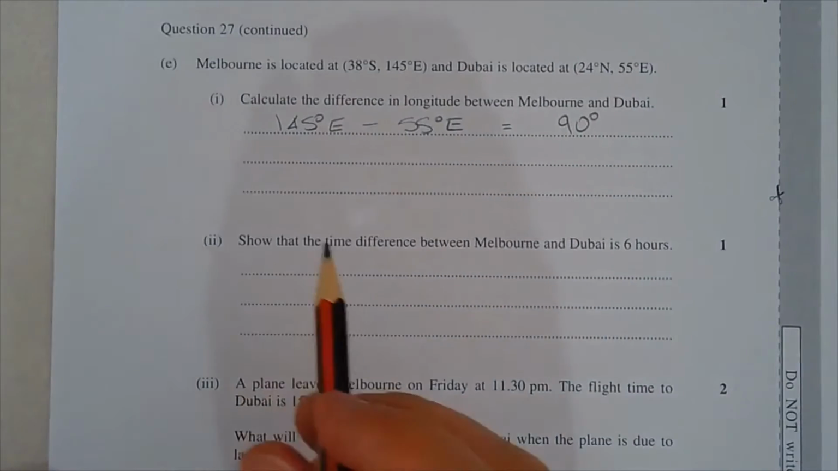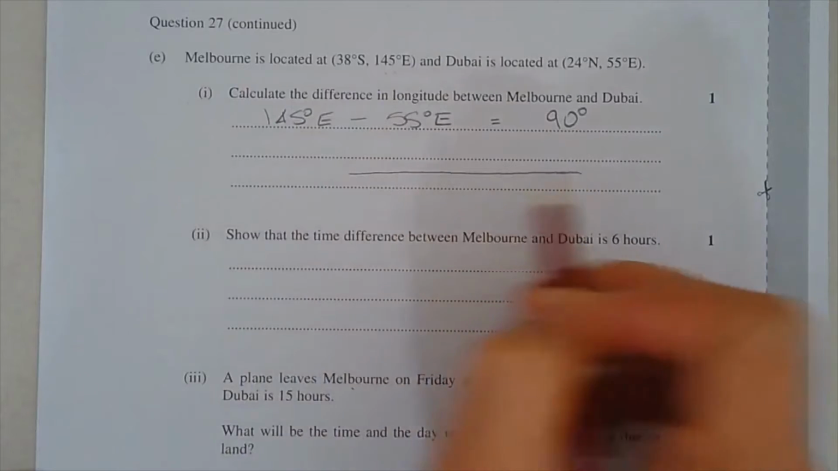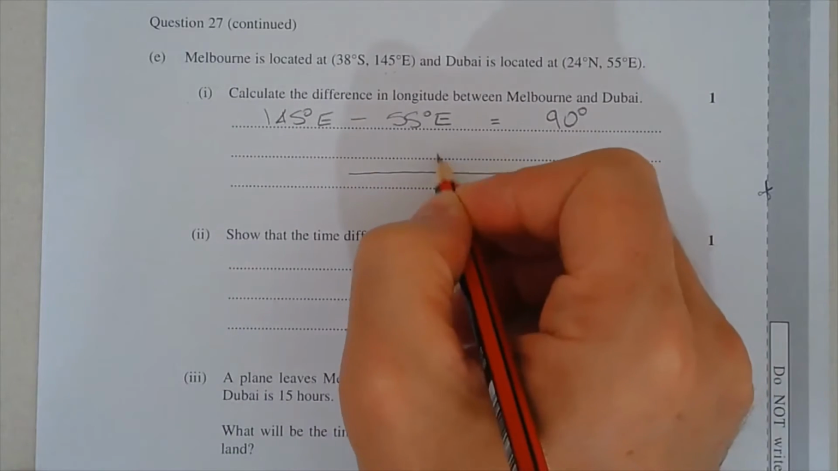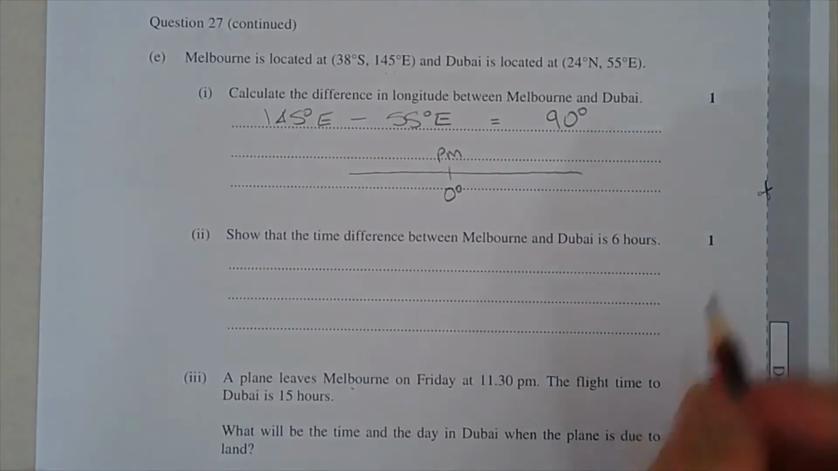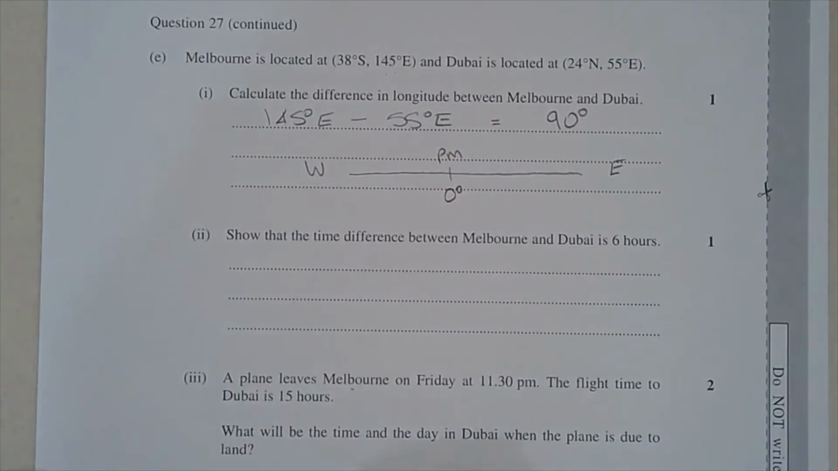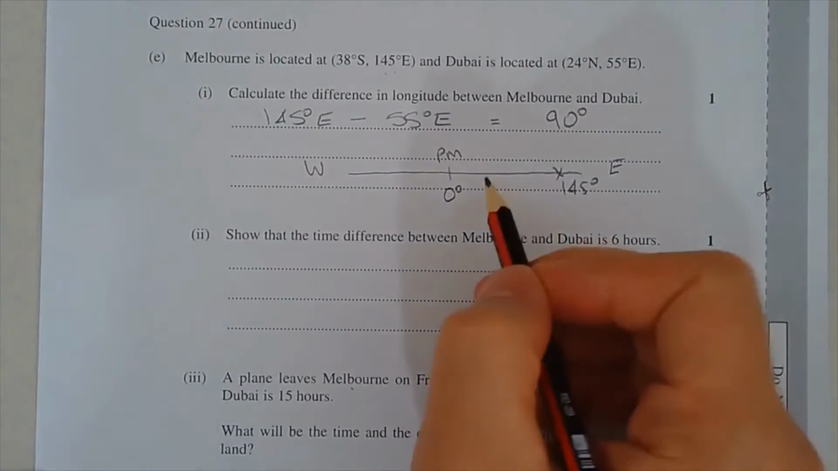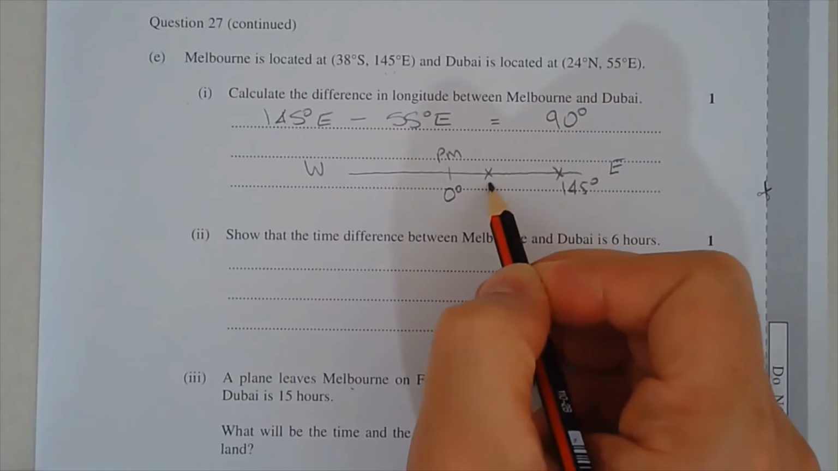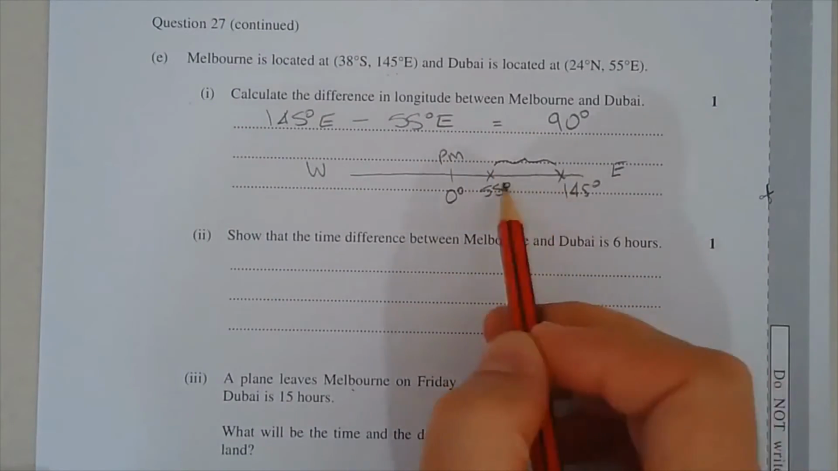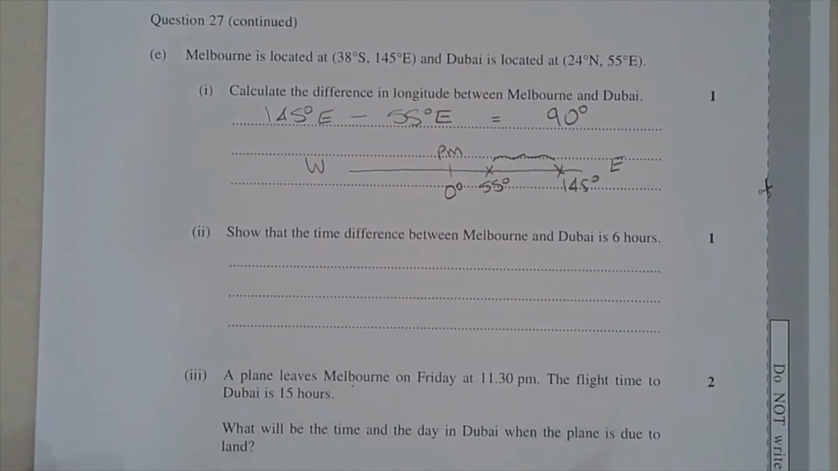If you just want to see this quickly on a number line, I think it's good to see this, though you don't have to do this. If that's the prime meridian, 0 degrees, there's east, there's west, there's 145 degrees east, and there's 55 degrees east. What we want is the gap between these two, which is going to be 90 degrees.